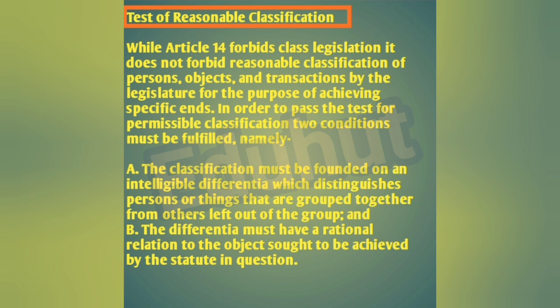Test of reasonable classification. While Article 14 forbids class legislation, it does not forbid reasonable classification of persons, objects and transactions by the legislature for the purpose of achieving specific ends. In order to pass the test for permissible classification, two conditions must be satisfied. First, the classification must be founded on an intelligible differentia which distinguishes persons or things that are grouped together from others left out of the group, and second, the differentia must have a rational relation to the object sought to be achieved by the statute in question.